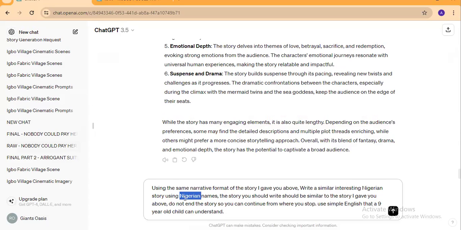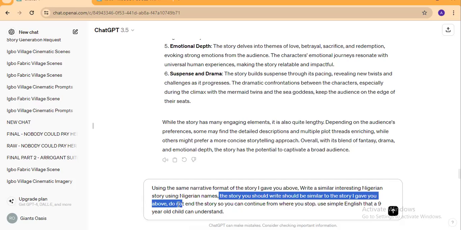You can use any country name or name peculiar to a particular locality, maybe British name, Japanese name, Australian name, Canadian name, and all that, or even Nigerian name, UK, Ghana, South Africa, Mauritius, and go. Okay, so you say the story you write should be similar to the story I gave you above, but it should not be exact. So similar means you are not going to give me that same story, but it's going to be a similar story.